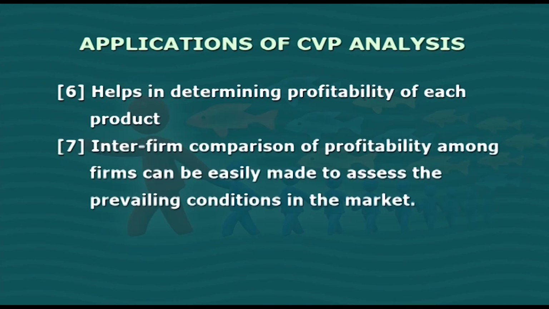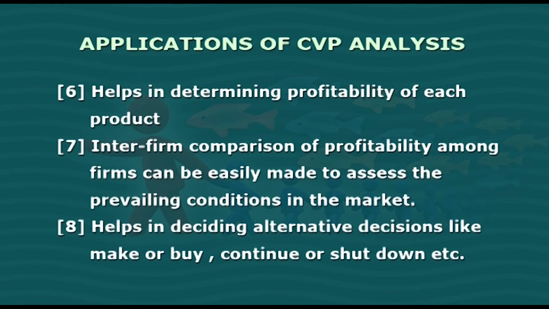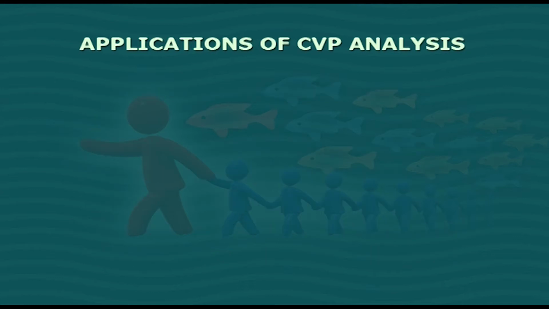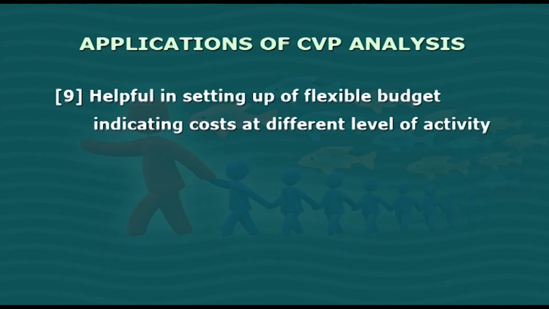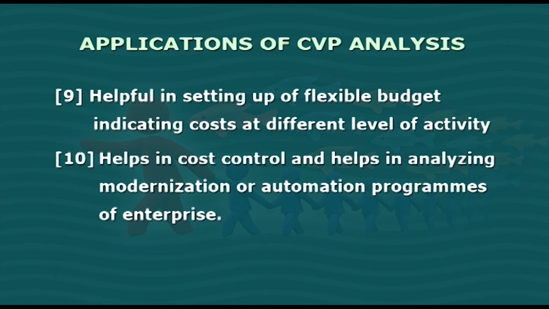Inter-firm comparison of profitability among firms can be easily made to assess the prevailing conditions in the market. It helps in deciding alternative decisions like make or buy, continue or shut down, and so on. It is helpful in setting up a flexible budget indicating cost at different levels of activity. It helps in cost control and helps in analyzing modernization or automation programs of the enterprise.